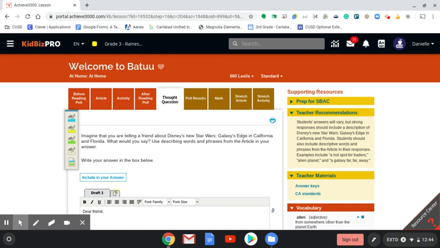And then you might say something like, I'm going to share with you what I found when I visited Galaxy's Edge. And then you would use those describing words and parts of the article to explain what it was like.